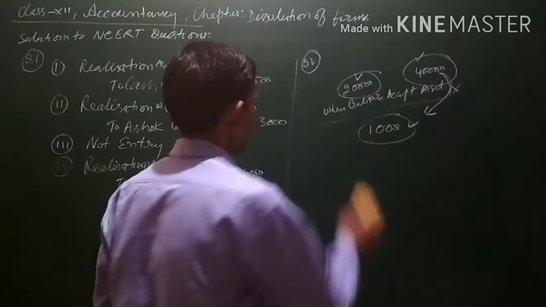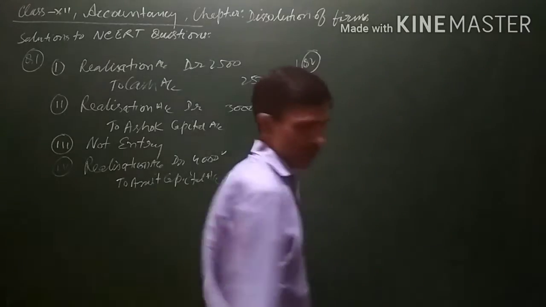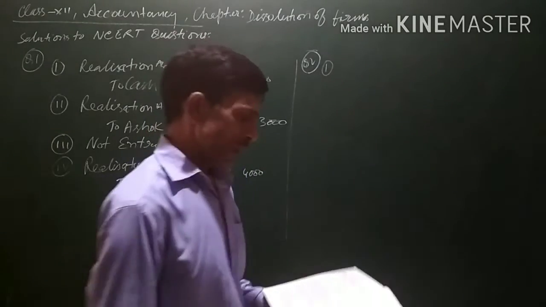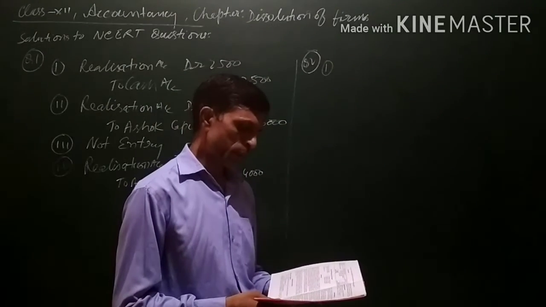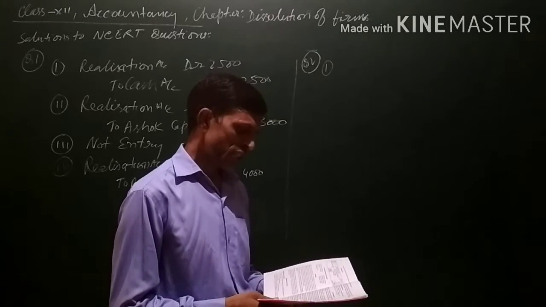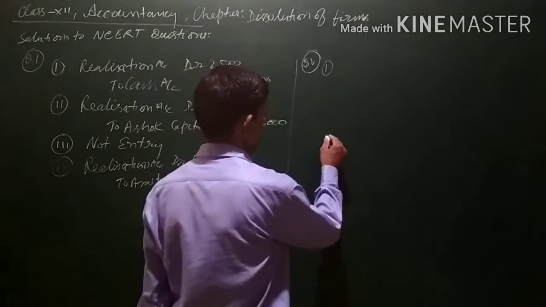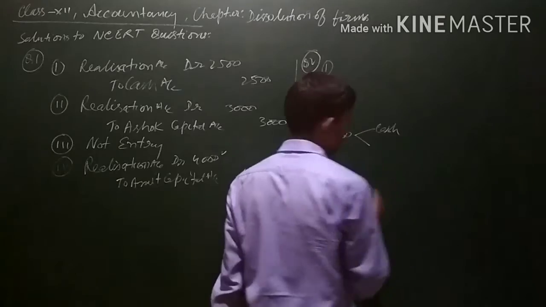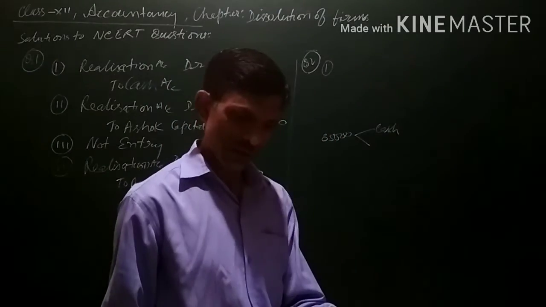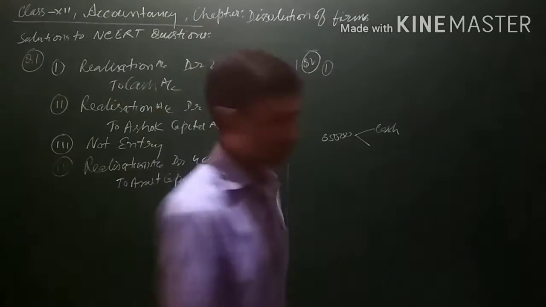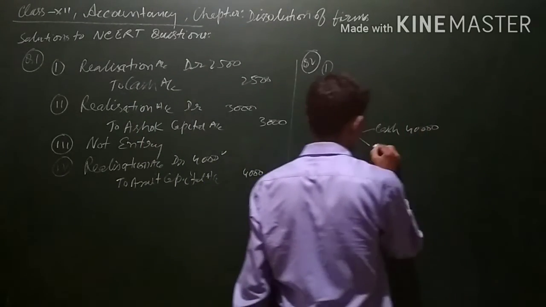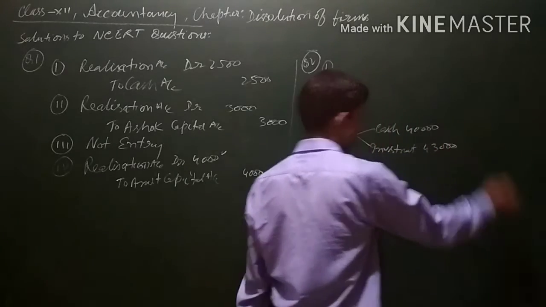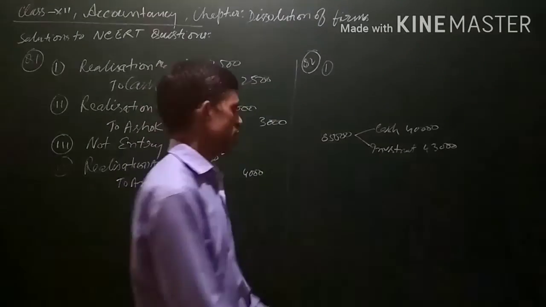Now let us see what the question is here in question number 2. Something similar is happening. The creditors of 85,000 accepted cash 40,000 and investment 43,000. Now see, creditors are of 85,000, cash 40,000, investment 43,000. These are the two things the creditor is taking.